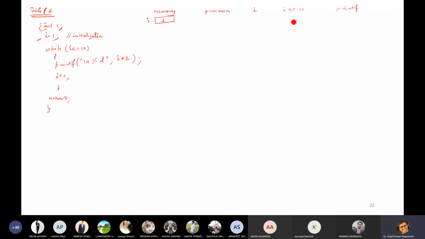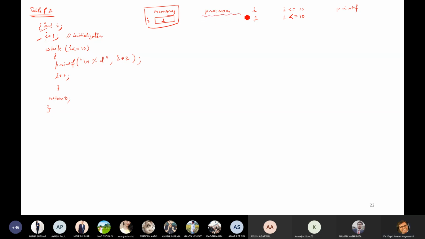Whether this condition is true or false, just tell me. Initially the value of I is 1. Just put 1 here. This is just the first condition. Now I is 1, and 1 is less than or equals to 10.